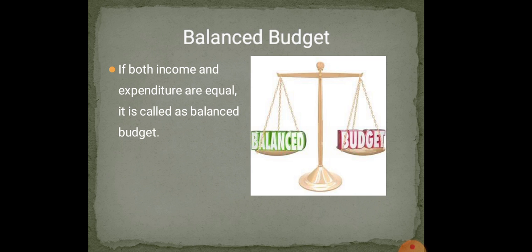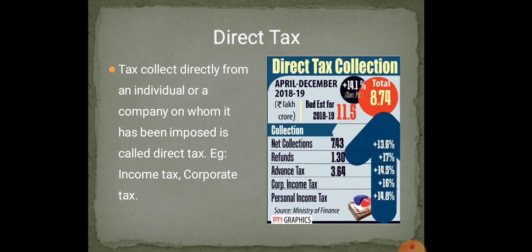I have shown the picture, you can understand. They may ask you what is surplus budget, or what is balanced budget, meaning one sentence only you can write. Now there is direct tax. Tax collected directly from an individual or a company on whom it has been imposed is called direct tax. Now we pay tax, children, according to our income every year, once in a year, before March 31st. Example, income tax and corporate tax.